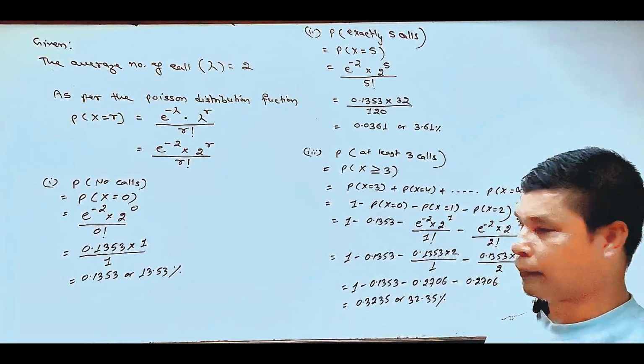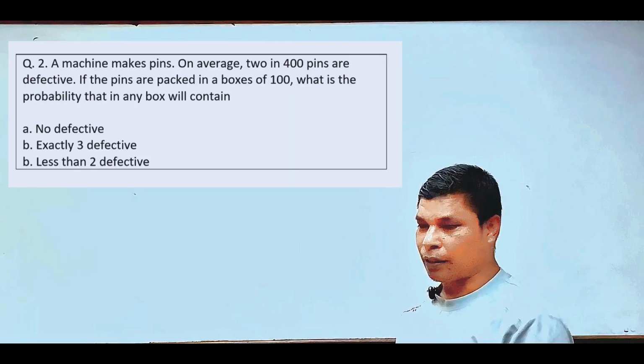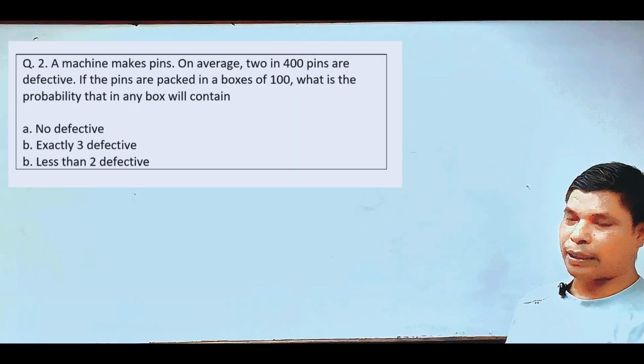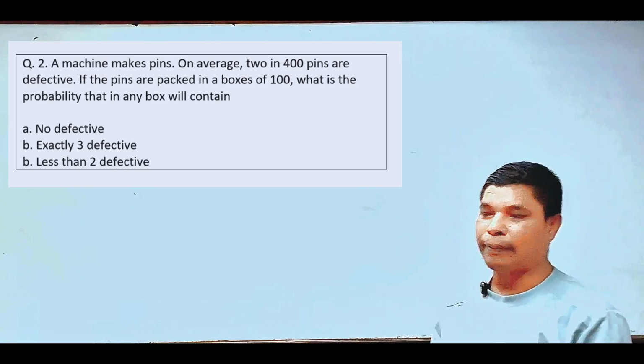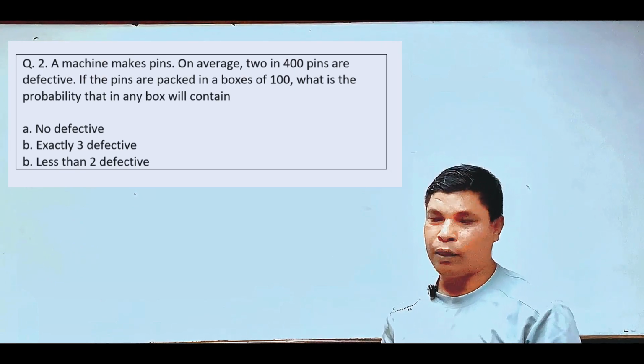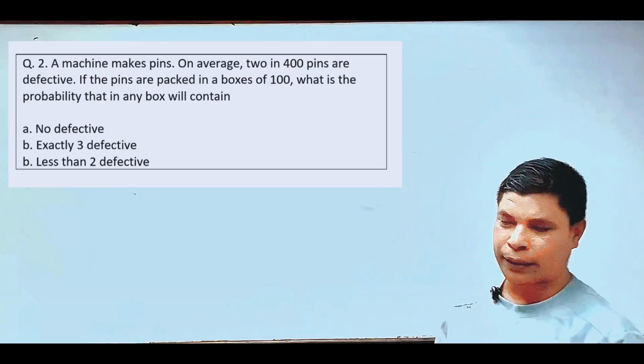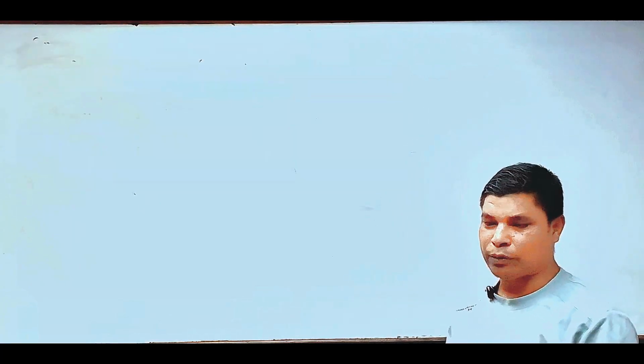And the second example of the Poisson distribution: a machine makes pins, and on average 2 in 400 pins are defective. If the pins are packed in boxes of 100, what is the probability that any box will contain no defective, exactly 3 defective, and the last one is less than 2 defective? So from this information, we write the given first.